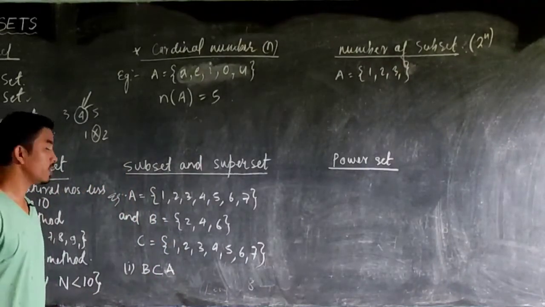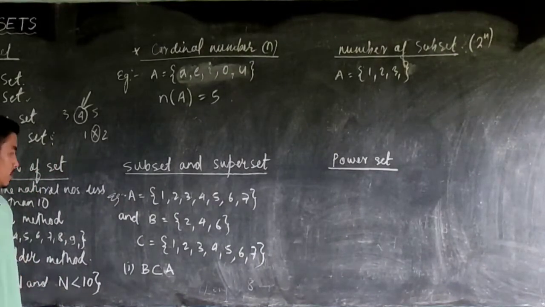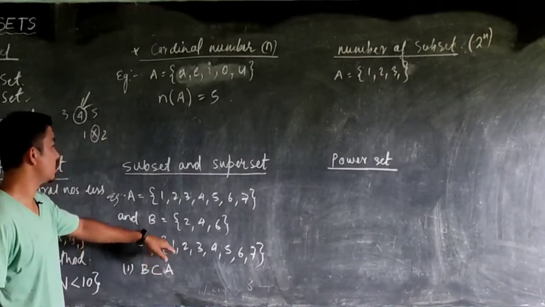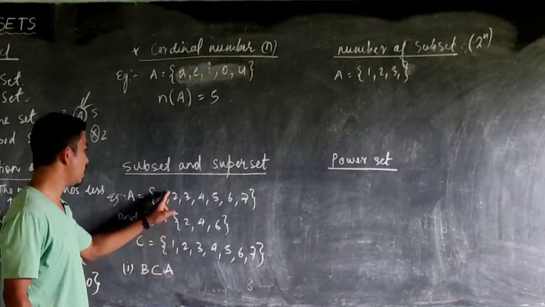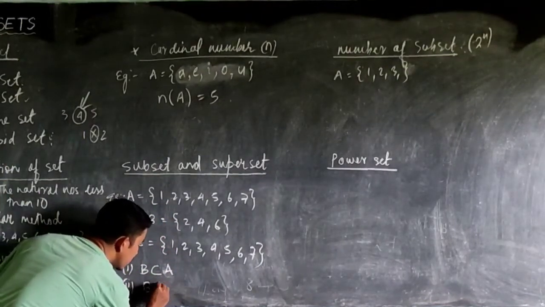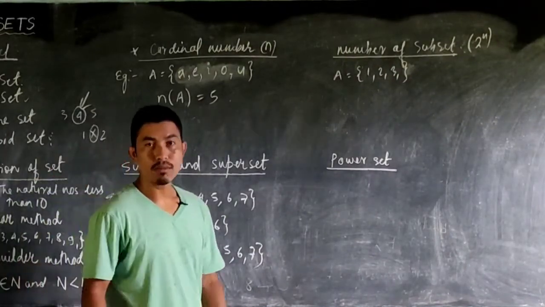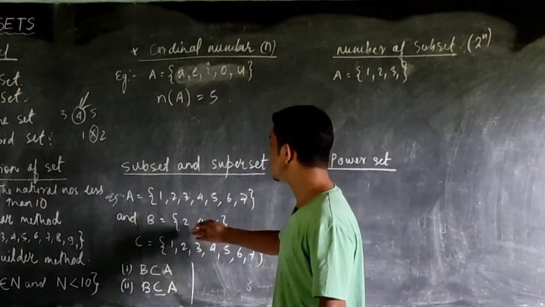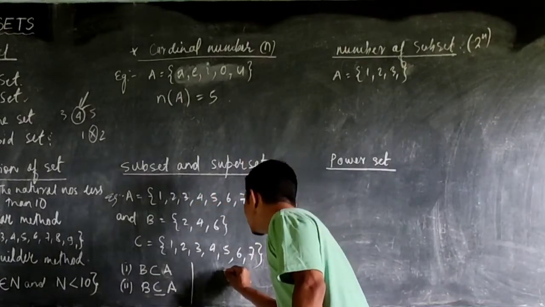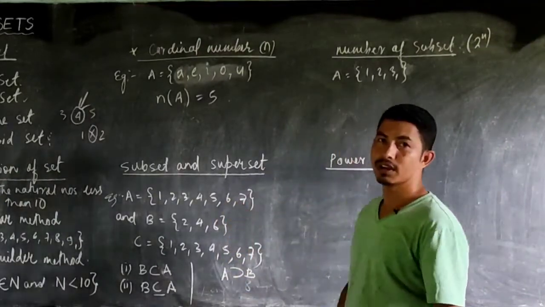Now coming to the third one, we have the proper subset. So what is a proper subset? The proper subset here means, if I compare A and C, every element contained in C is also in A, but they are equal. So in that case I can write B is a proper subset of A. Now I can say the same thing in the reverse order as well, like B is a subset of A, so I can also say that A is a superset of B. So I can write A is a superset of B. Okay, so is that clear?